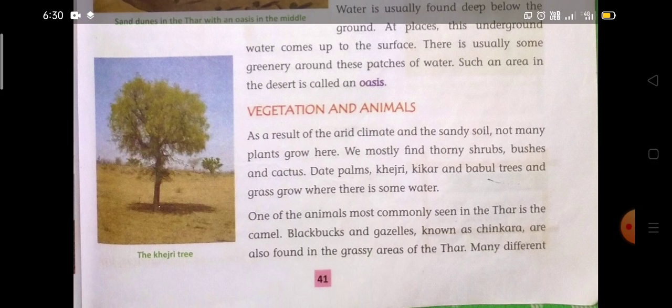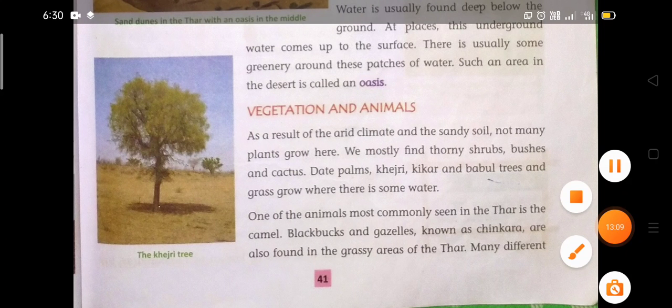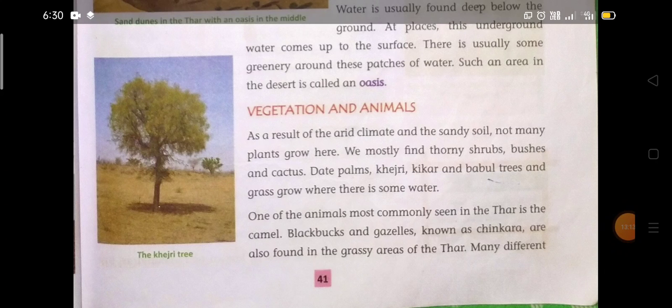Now we are going to discuss the third point regarding the Thar desert, which is vegetation and animals. What type of vegetation or plants, what varieties of plants are grown in the Thar desert, and what type of animals are found in the Thar desert? As a result of the arid climate and the sandy soil, not many plants grow here.